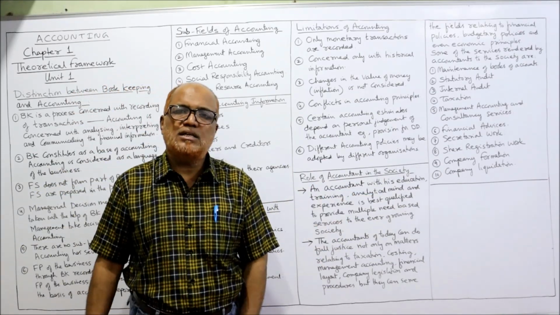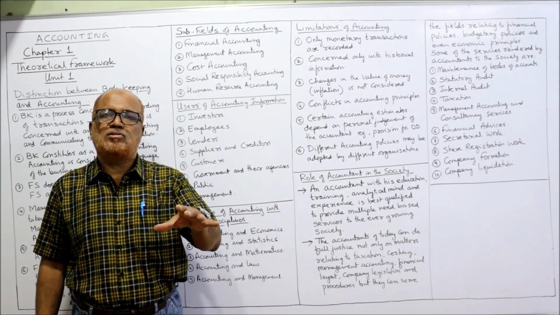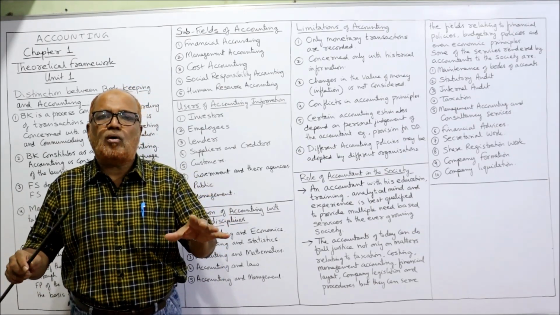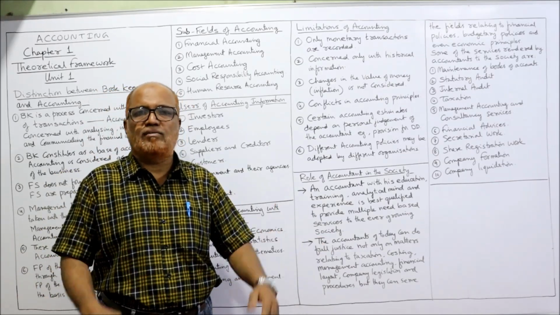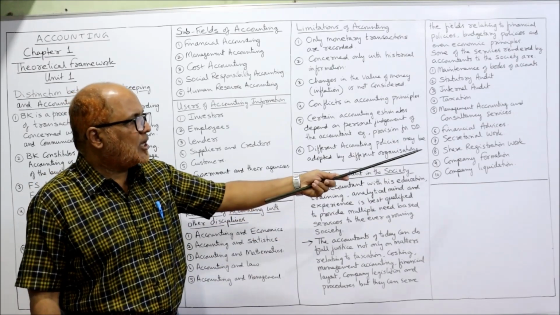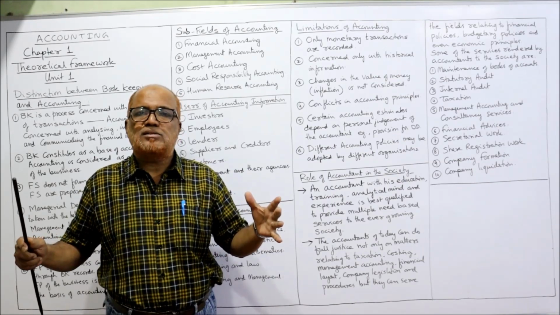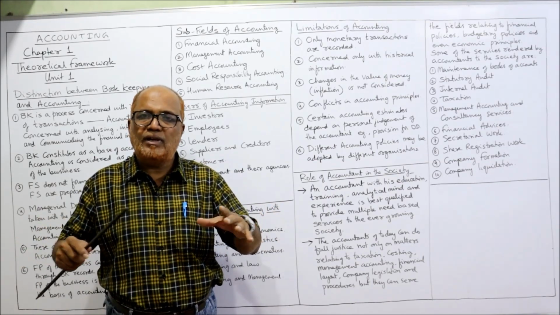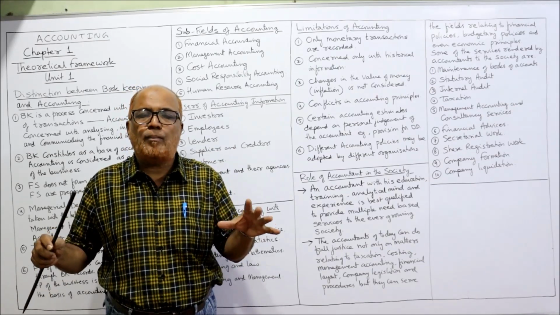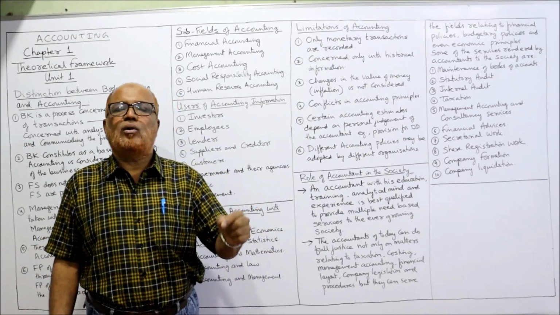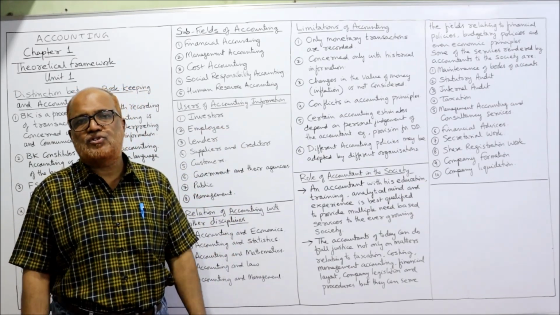Next one is secretarial work. Many organizations need a perfect secretary so that everything is going on according to law. For that purpose, the accountant will give the service, secretarial work. Then share registration work. Nowadays, when the company expands the number of shares, the share capital will increase. The registration of shares and transfers of shares is a very complicated matter. Only a chartered accountant, a professional accountant, can perform the activity of registration of shares.